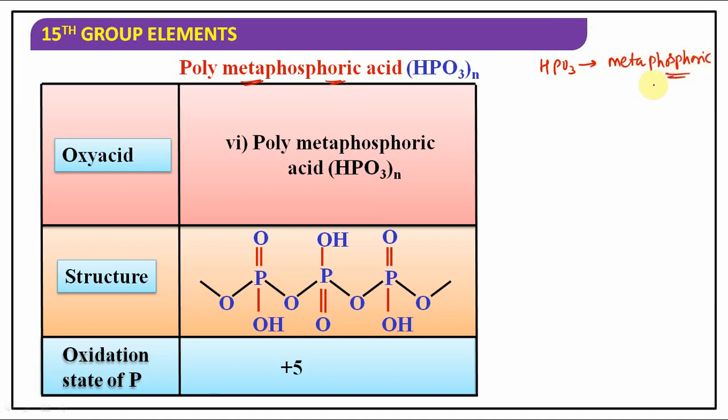Although metaphosphoric acid is written as a monomer, neither the acid nor its salts are monomeric. Actually, there is sharing of oxygen atoms between the tetrahedral phosphorus atoms. These P-O-P links give rise to chain or ring structures. This is a chain structure, or else you can see they can give a ring structure also. Observe the structure carefully.